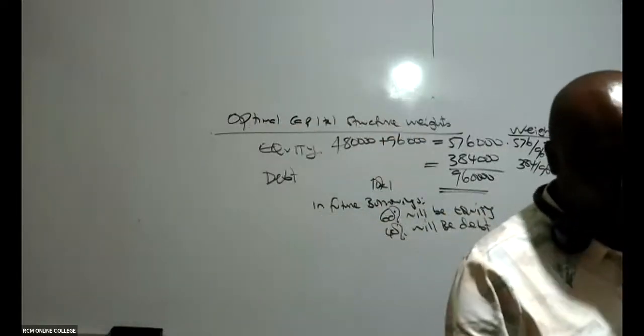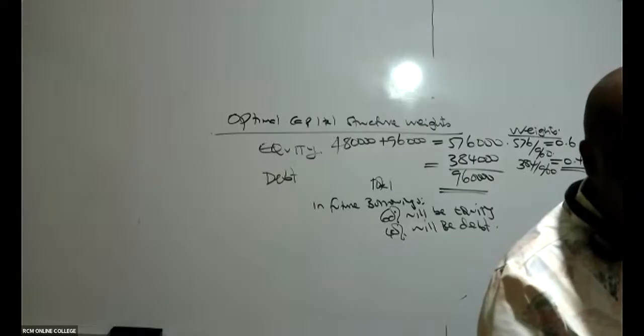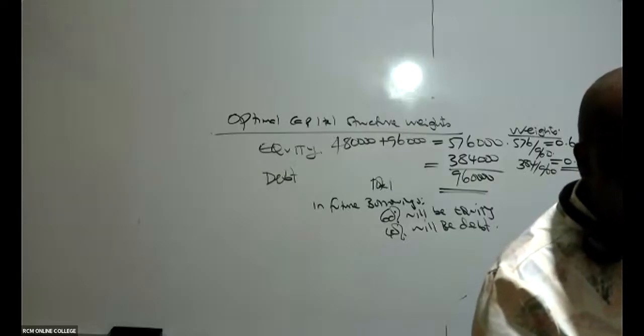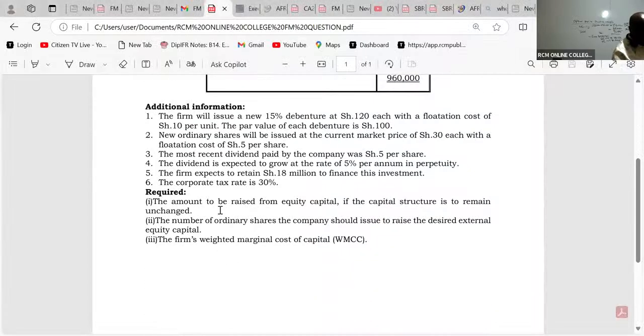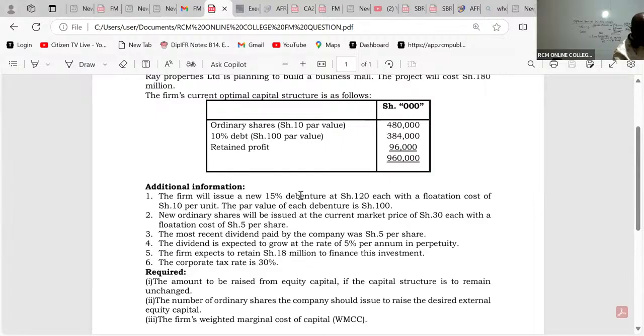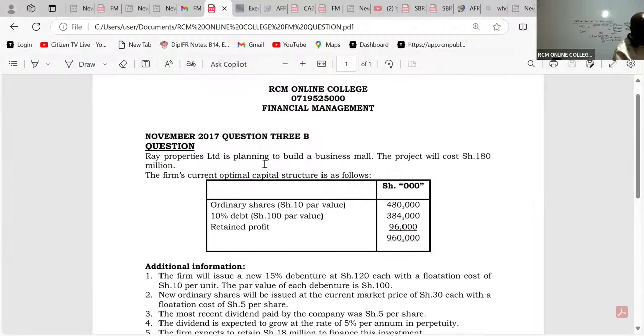So what is the question asking us to do, ladies and gentlemen? If you look at the question very well, they want us, number one, to give them the amount to be raised from equity capital. These managers, how much do they want to borrow in total? Ray Properties Limited is planning to build a business mall. The project will cost Kenya shillings 180 million.